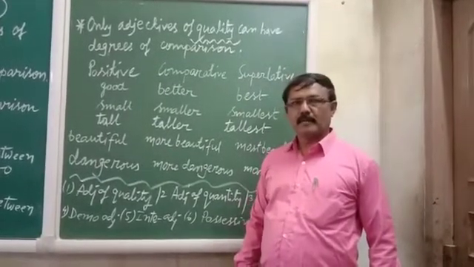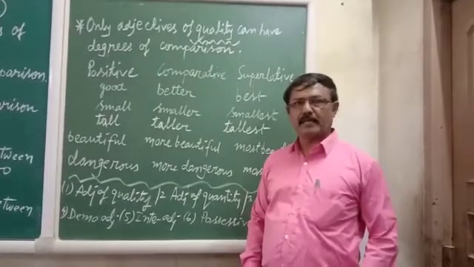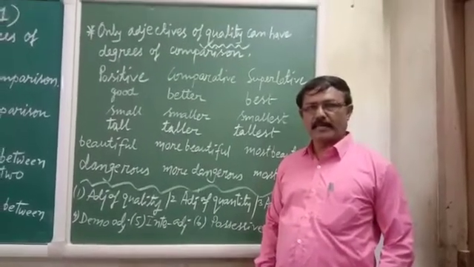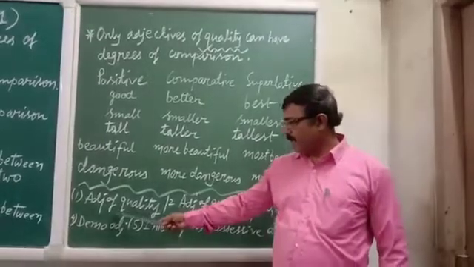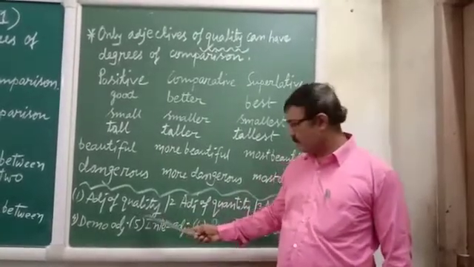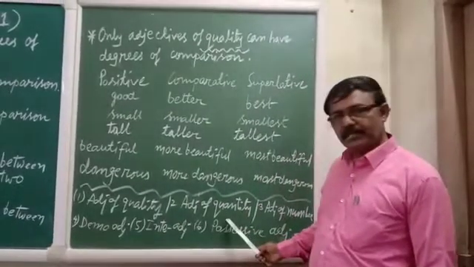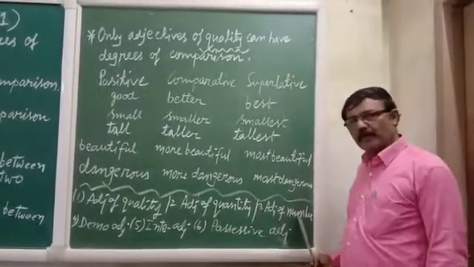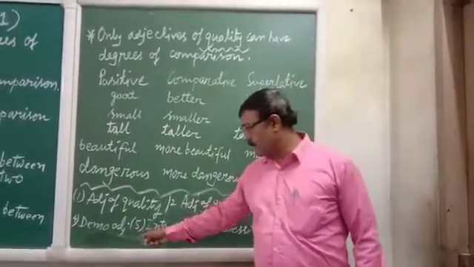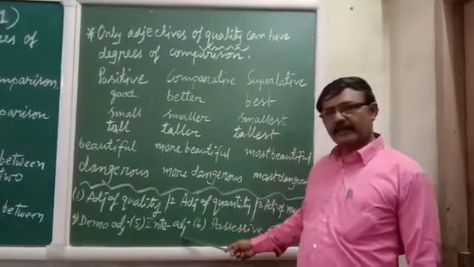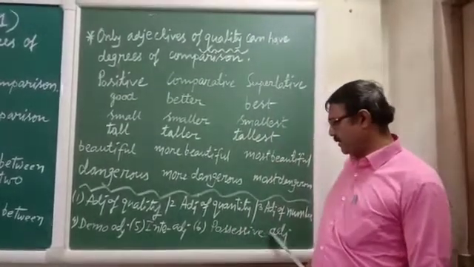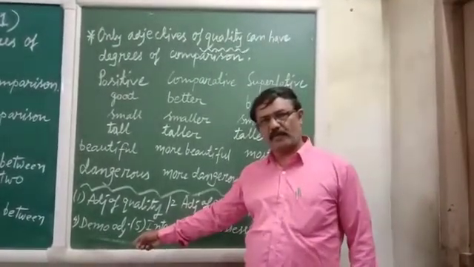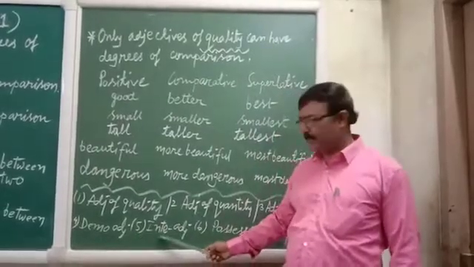Next one, I have already told you that there are 6 types of adjective. You can see here, adjective of quality, adjective of quantity, adjective of number, demonstrative adjective, interrogative adjective, possessive adjective. I have written the short form of demonstrative and interrogative.